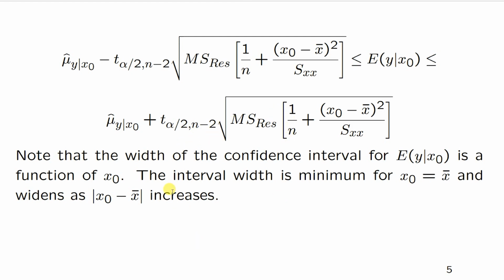So note that the width of the confidence interval for the mean response, where width is upper limit minus lower limit, is a function of x0. So here the interval width is minimum for x0 equal to x bar, and it widens as the absolute value of x0 minus x bar increases.